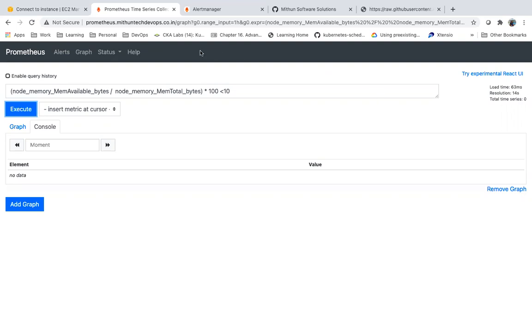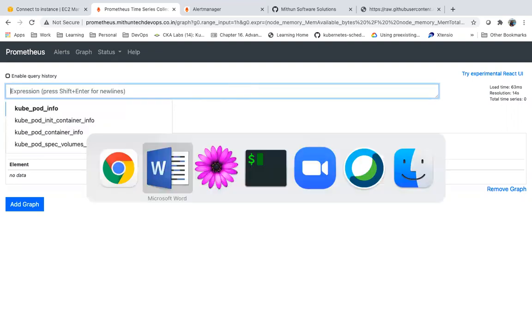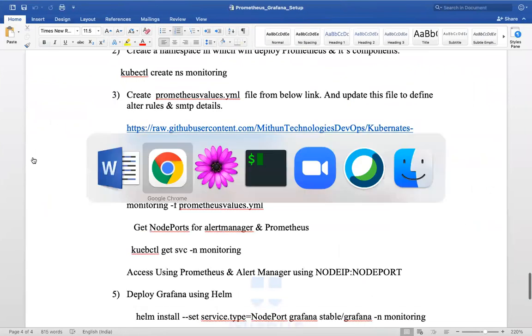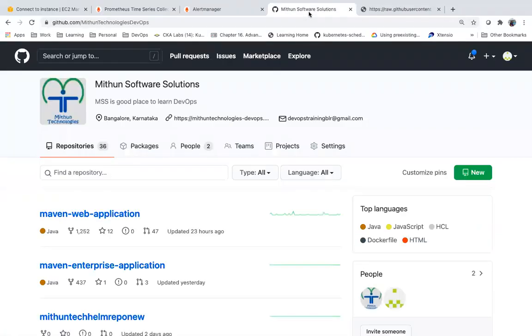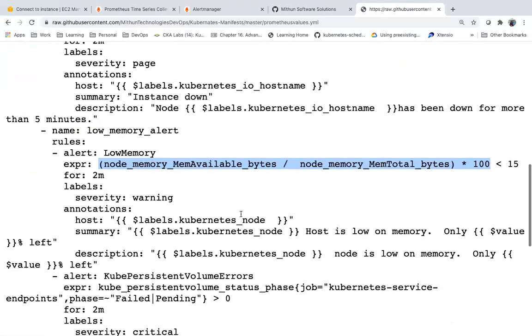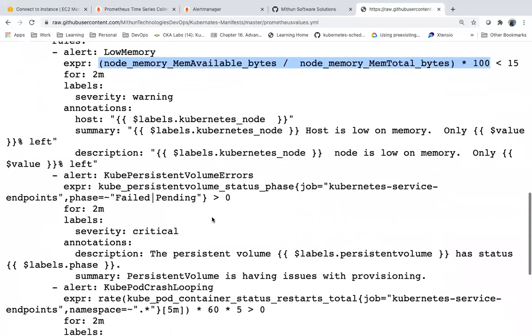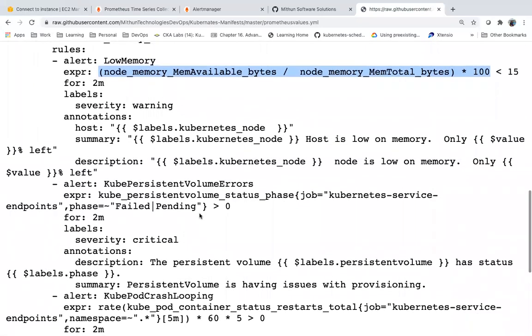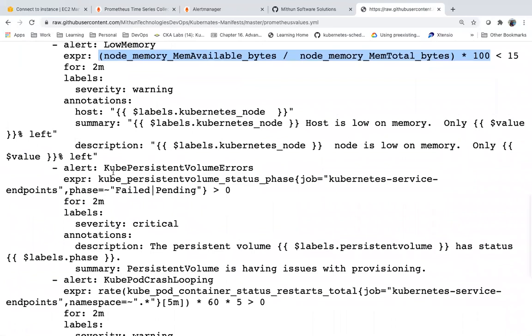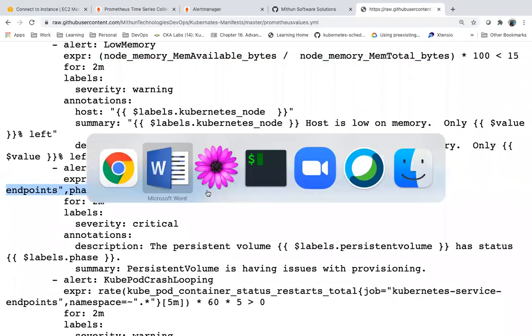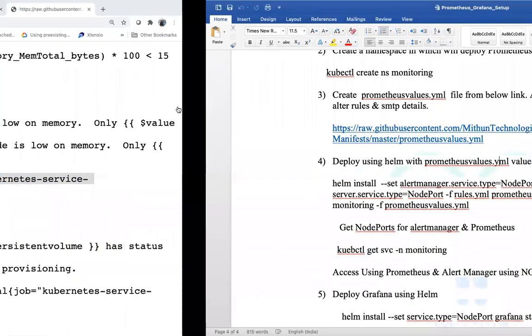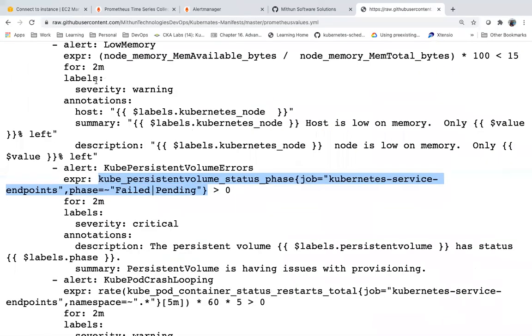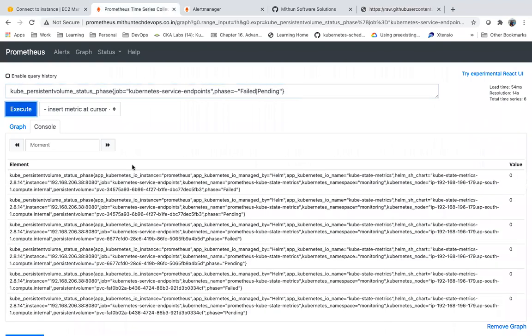So we can create alerts, right? Suppose if any pod is in pending state, you can trigger an alert. If a volume is not created, or is in a pending or failed state, we can match that.